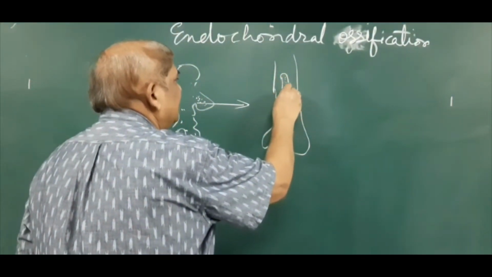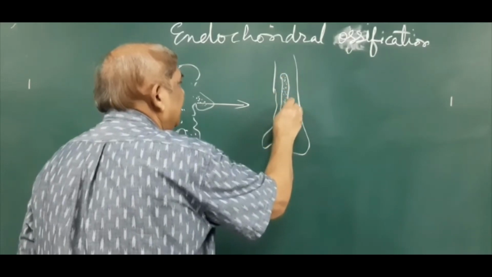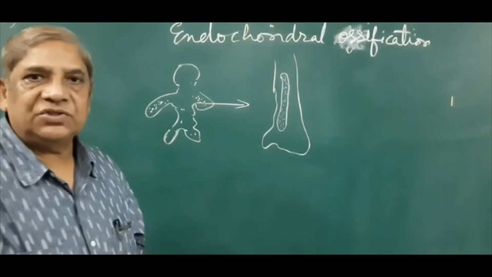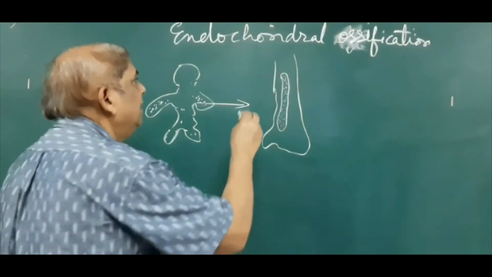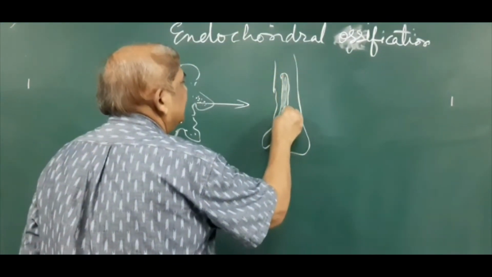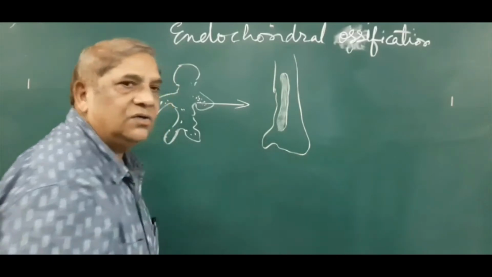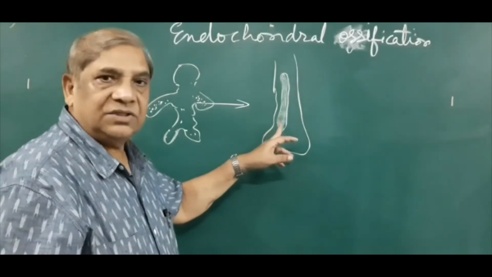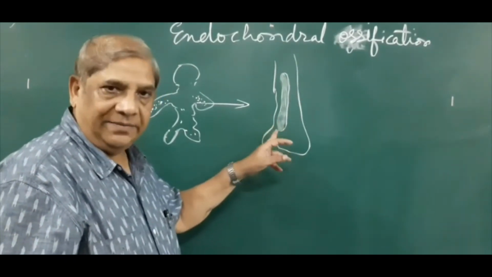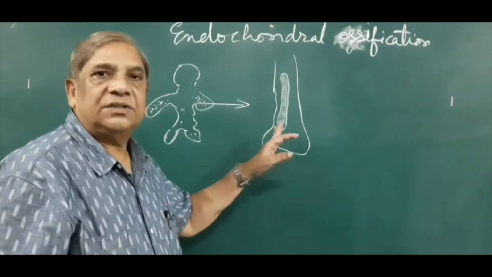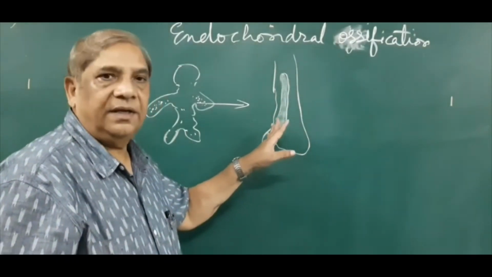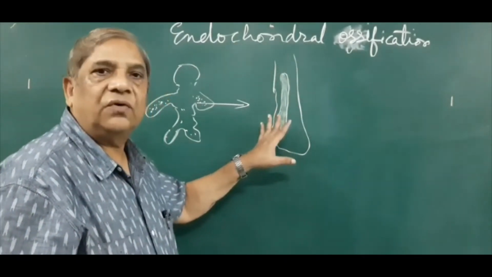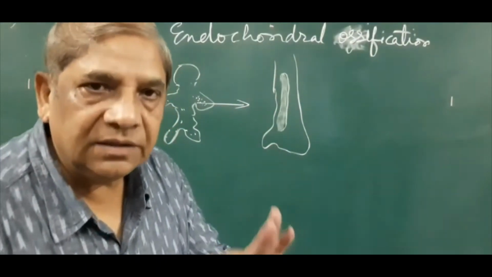The mesenchymal cells will come very close to each other, and they will convert into cartilaginous cells, that is chondrocytes. These chondrocytes will lay down collagen fibers and the intercellular matrix. So ultimately a cartilaginous model of the radius will form in the future forelimb area of the fetus. Okay, this is over.